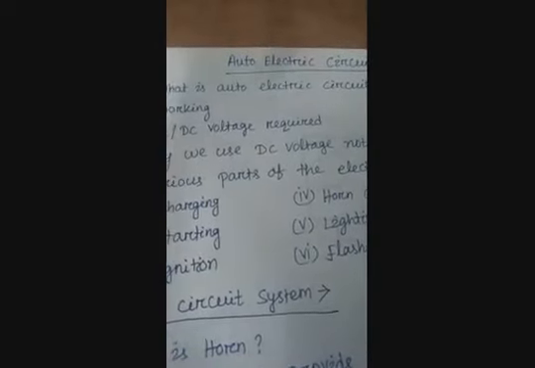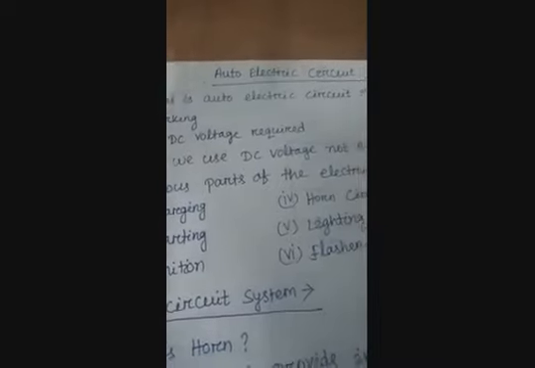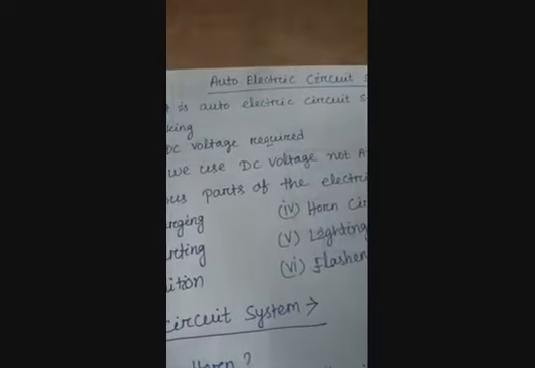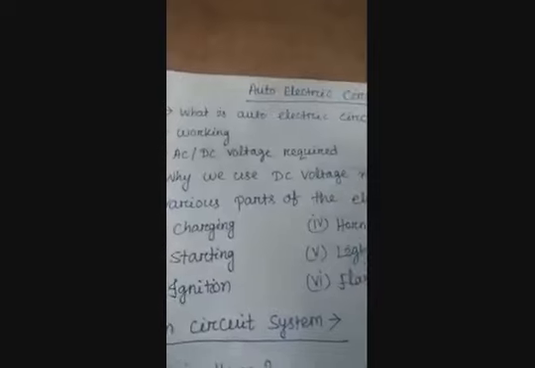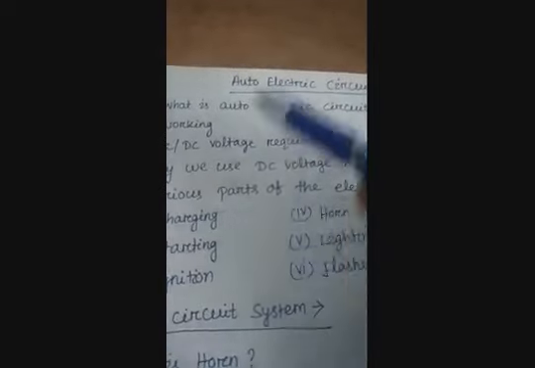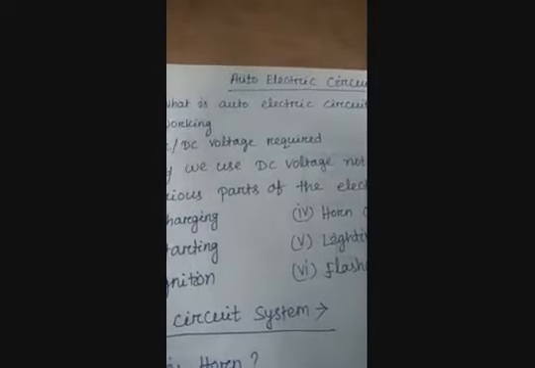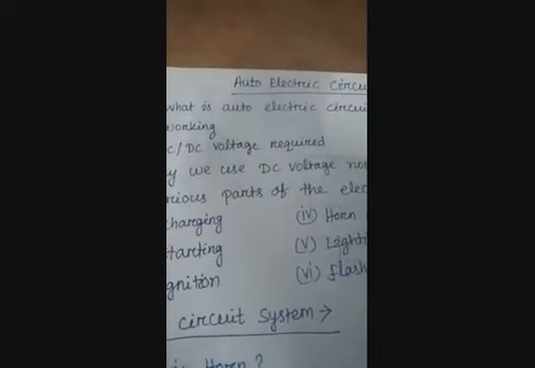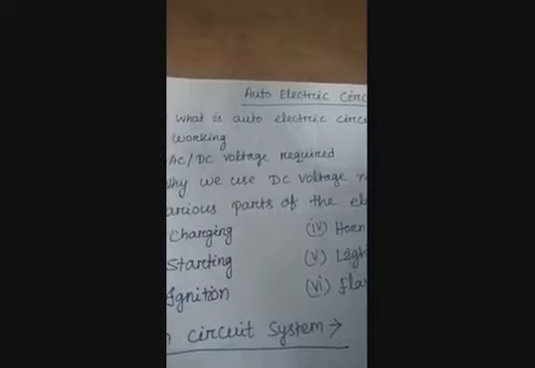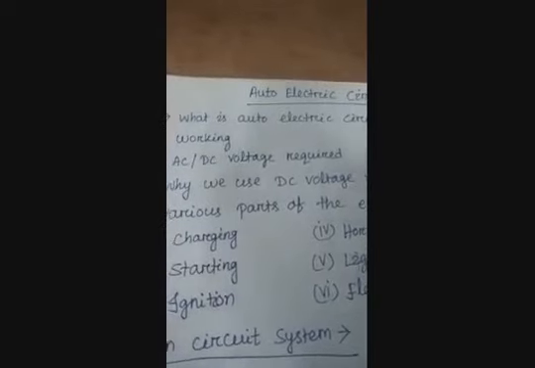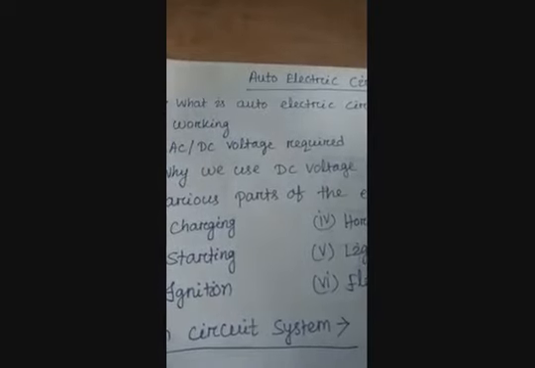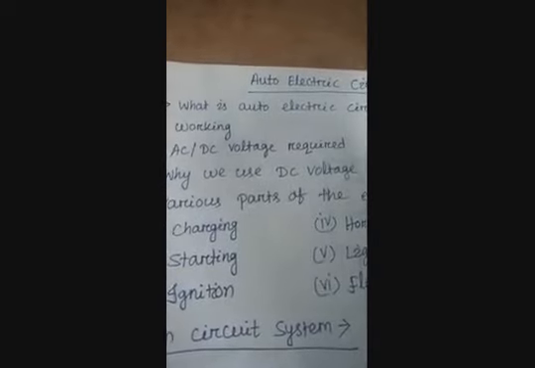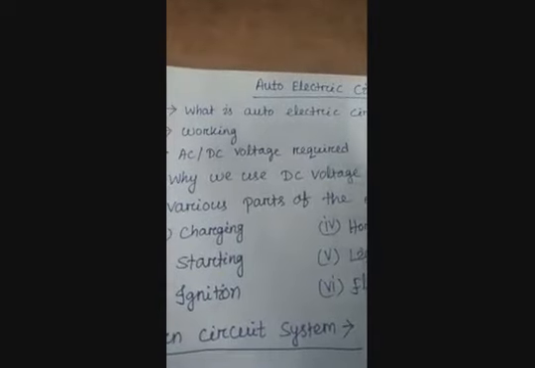Understand? The auto electric circuit system of a vehicle is a closed circuit, with an independent power source, the battery. It operates on a small fraction of the power of a household circuit.